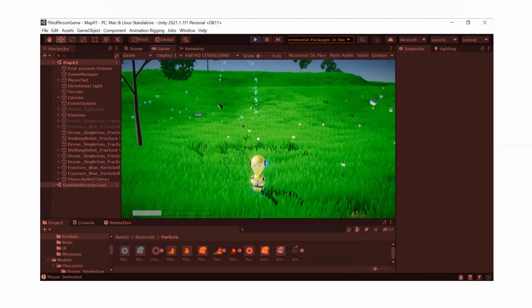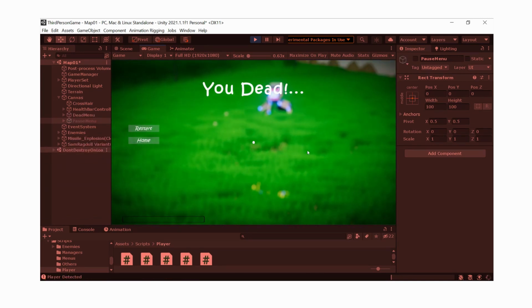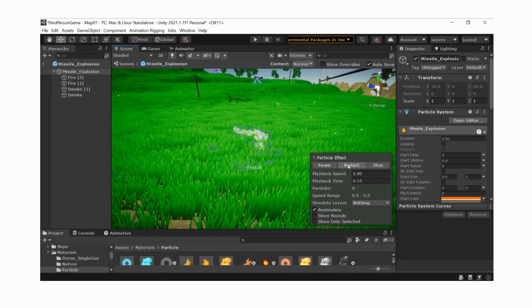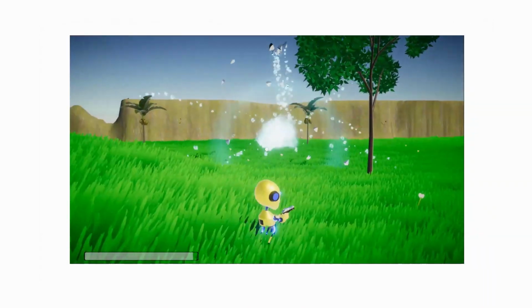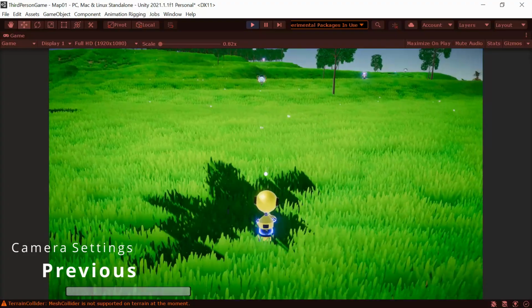In the last episode, we created a simple pause menu and restart menu, and we upgraded some explosion effects and created new explosion effects. In this episode, I started by adjusting some camera settings.